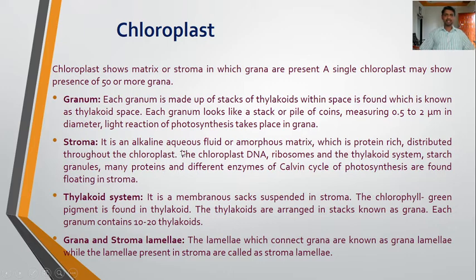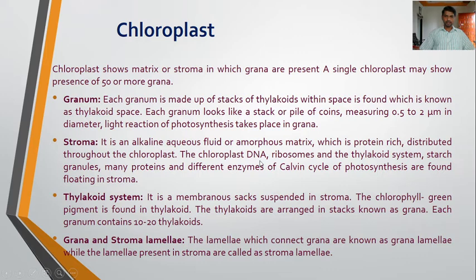It is an alkaline aqueous fluid or amorphous matrix which is rich in protein, distributed throughout the chloroplast. So the stroma is the amorphous matrix or alkaline aqueous fluid where the proteins are found, distributed throughout the chloroplast.